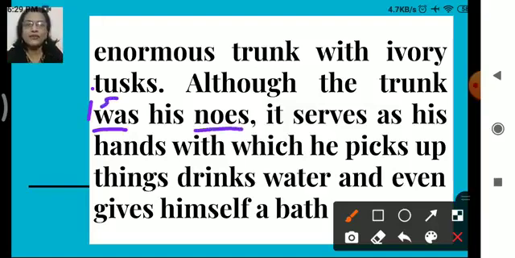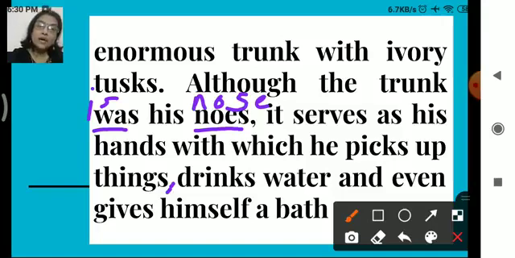Nose. What is the spelling of nose? We all know. N-O-S-E. Right? So although the trunk is his nose, comma, it serves as his hands with which he picks up things, drinks water. Again here something is missing. What is that? Comma, right? He picks up things, drinks water and even gives himself a bath.